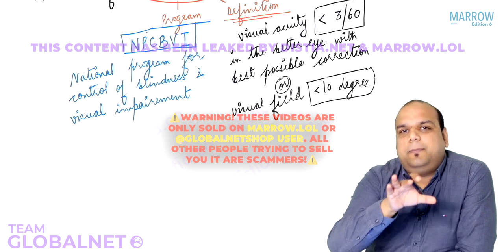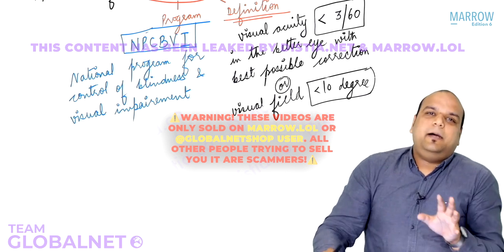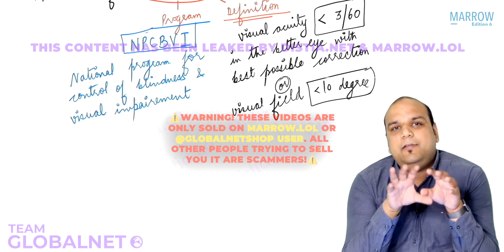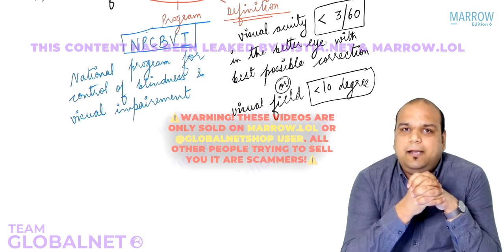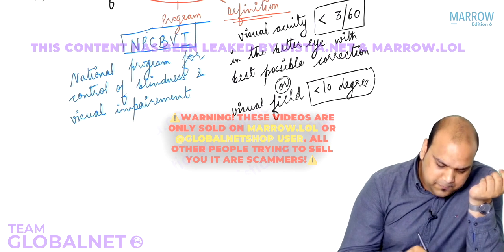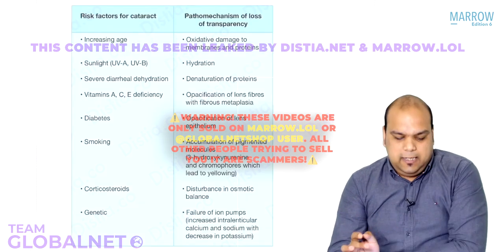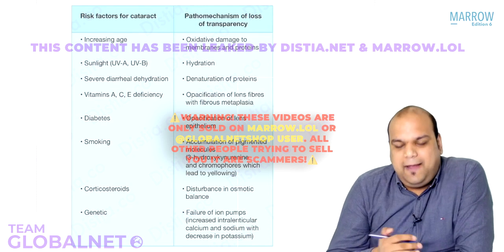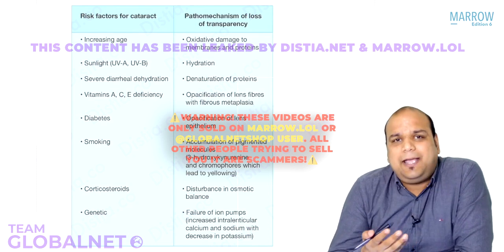Now coming back to the topic cataract, everybody, this is just a little bit about the PSM part. Now, cataract, everybody, we know what is cataract, what will be the main symptom of the cataract. But what are the risk factors for cataract? There are various risk factors for cataract, everybody. So now, as you can see on the screen, depending on the risk factor, there is a different pathomechanism.